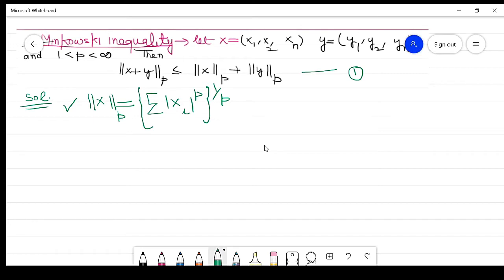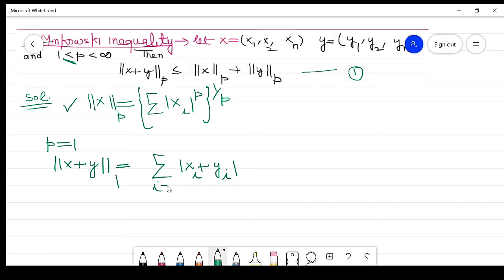Now we will prove this for p greater than or equal to 1. So we will first prove this result for p equal to 1. In case of p equal to 1, what is the norm of x plus y in base 1? This is equal to the summation of absolute value of xi plus yi, where i is running from 1 to n. Clear?